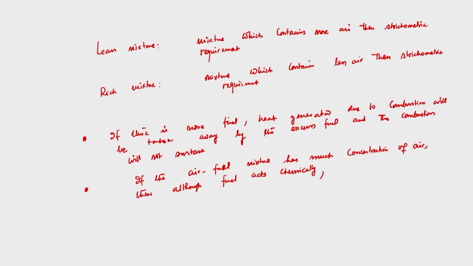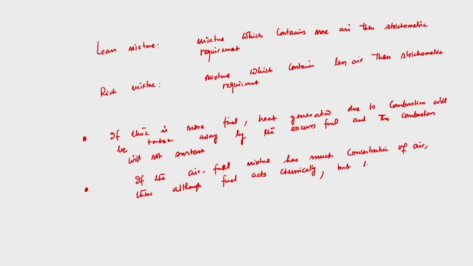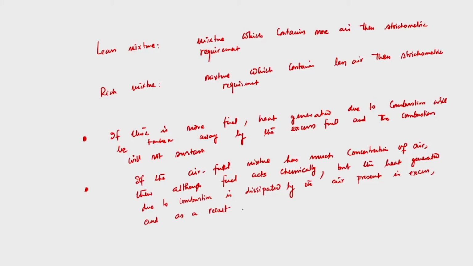But the question is, the heat generated is dissipated by the air present in excess. If the air fuel mixture has much concentration of air, then although the fuel acts chemically correct due to the availability of the required amount of oxygen, the heat generated due to combustion is dissipated by the air present in excess, and as a result combustion will not occur.